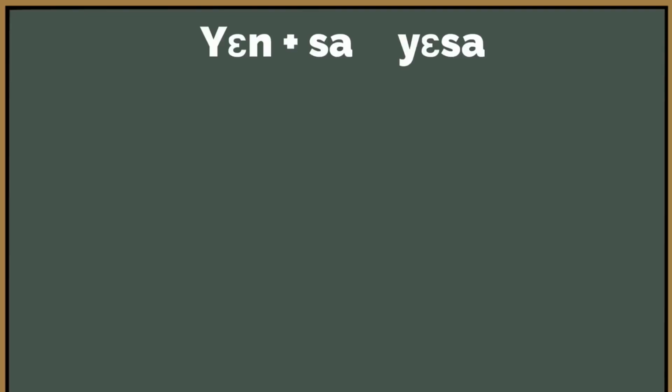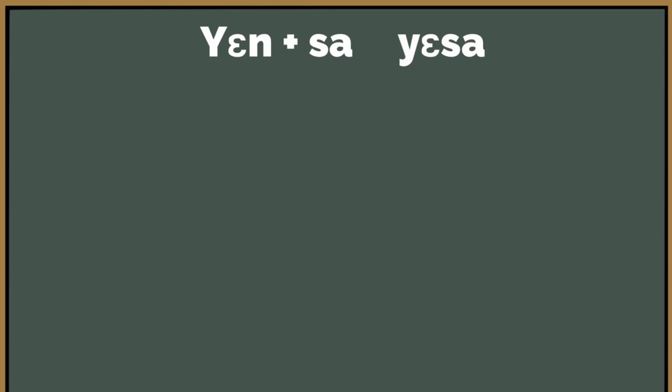We have finished with the singular pronouns. Let's take the plural pronouns, beginning with the first person plural pronoun. Yen as a subject with the verb sa, to dance. We will get yesa. That means the n in yen is eliminated. So we get yesa, not yen sa, but rather yesa.